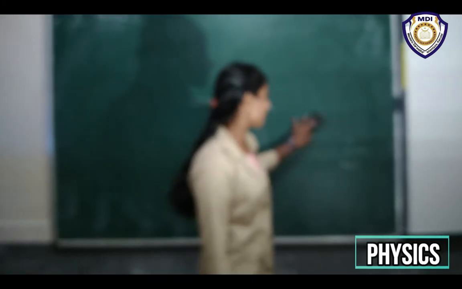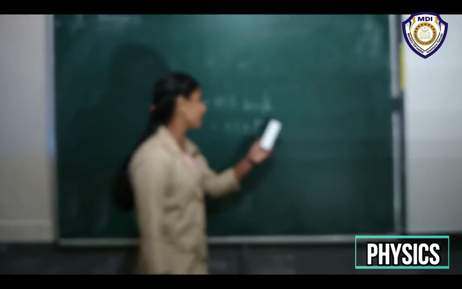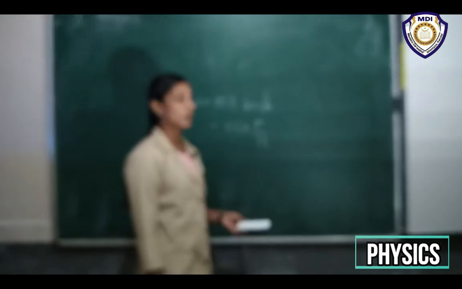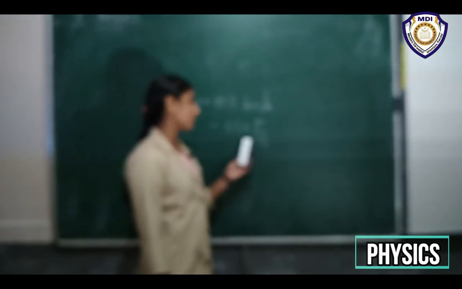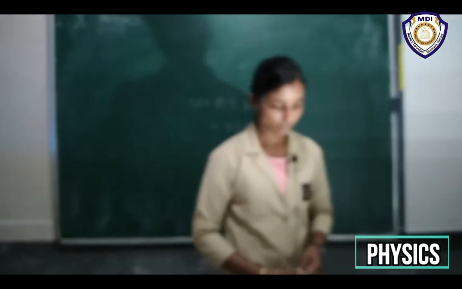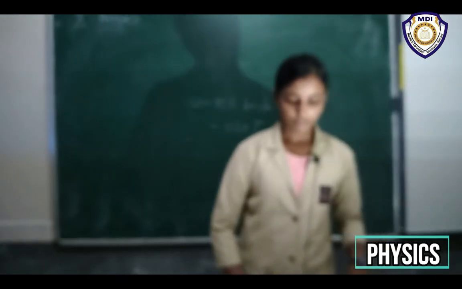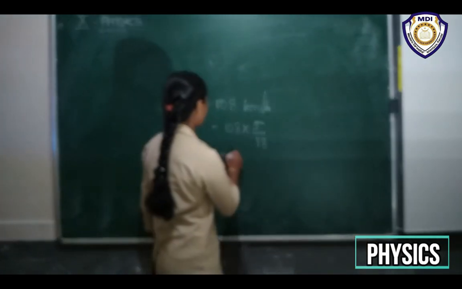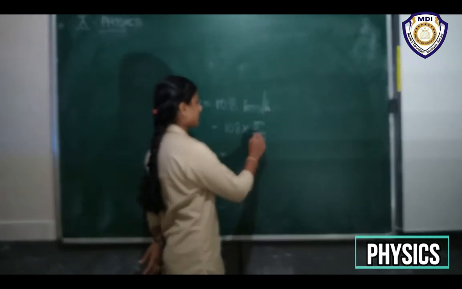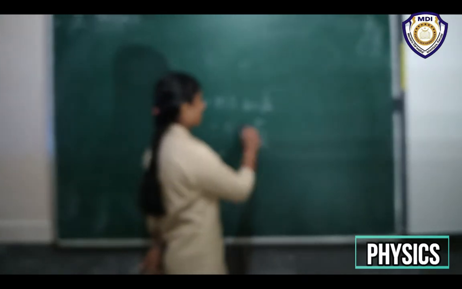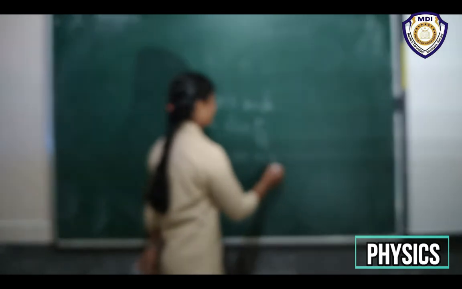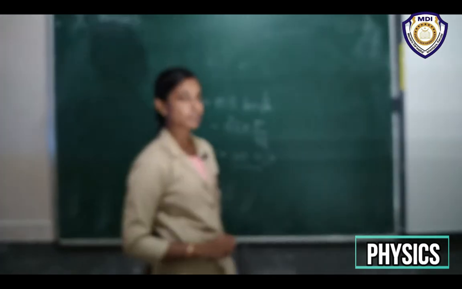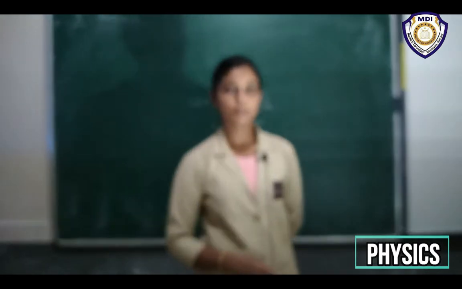All these values put together, we get this value. To convert kilometer per hour into meter per second, we have to multiply the value by 5 by 18. So 6 18s are 108, and this will be 30 meter per second. So the initial velocity we get is 30 meter per second.